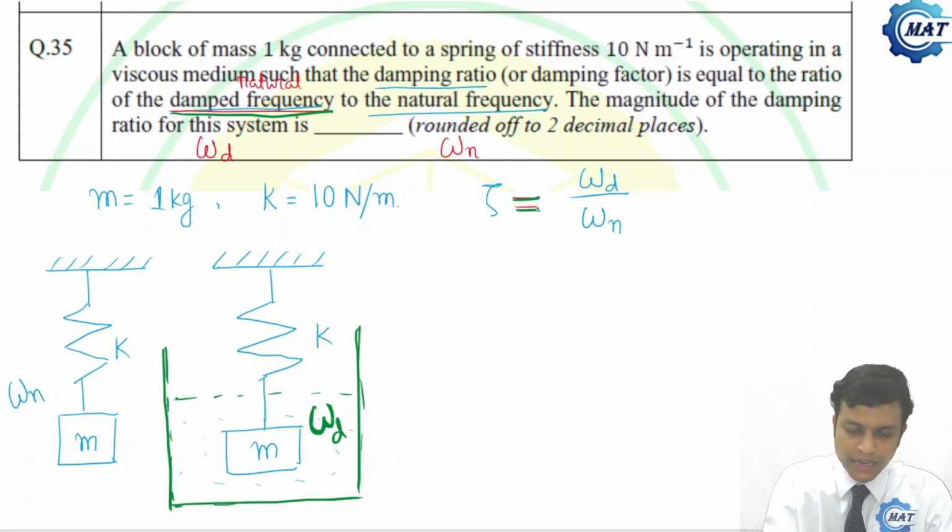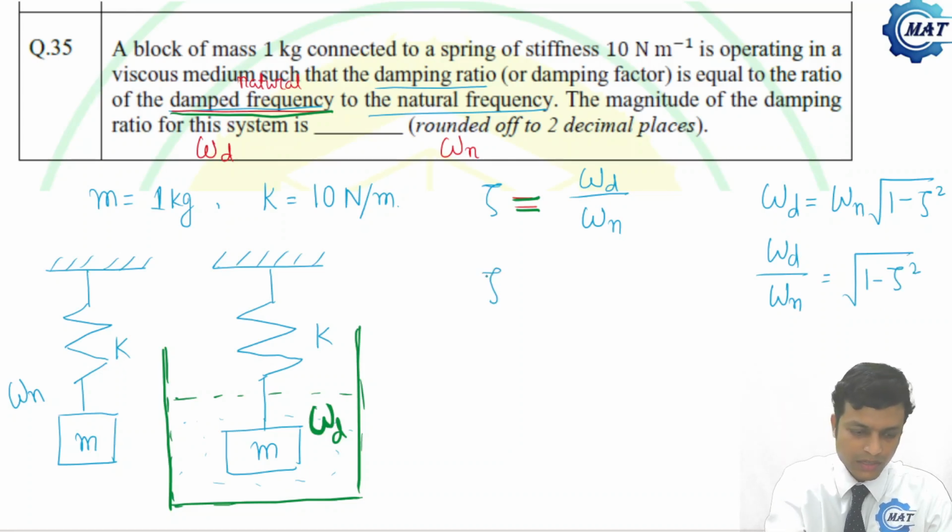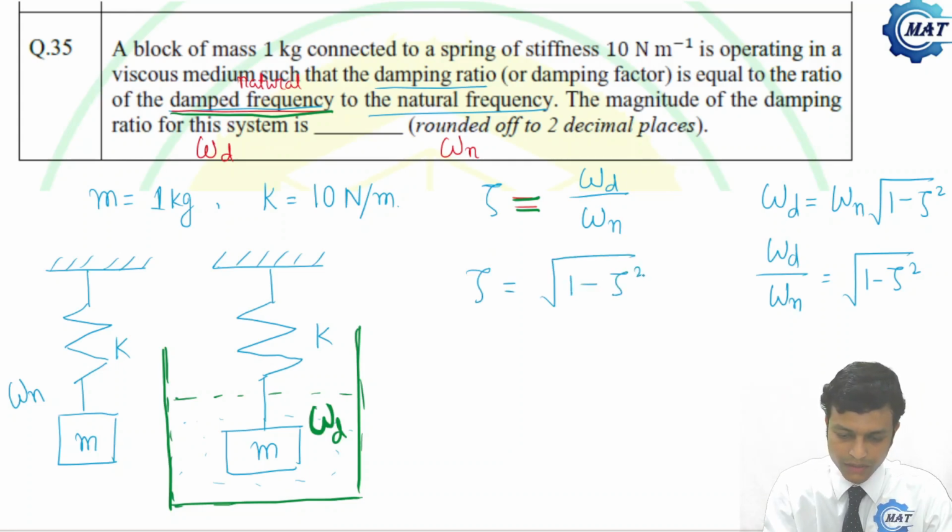Okay, so zeta is nothing but this, and we have derived that omega d is omega n root over 1 minus zeta square. That is, omega d by omega n is root over 1 minus zeta square. So what is the value of zeta? Zeta is this ratio, that is nothing but root over 1 minus zeta square.